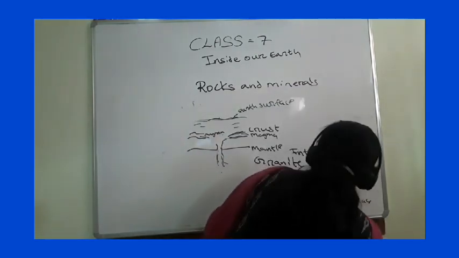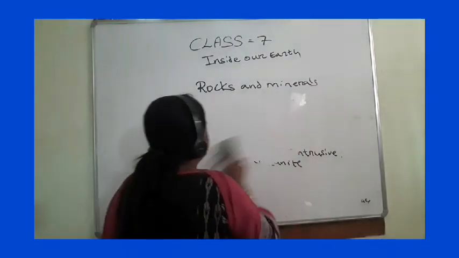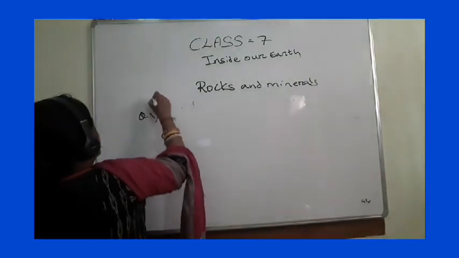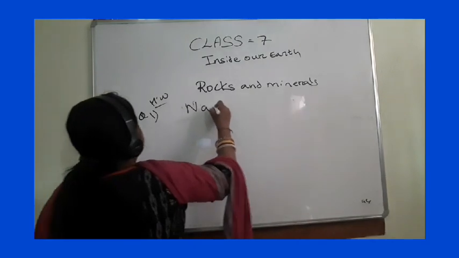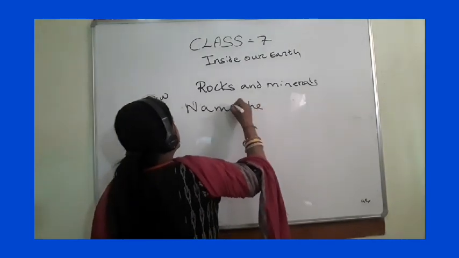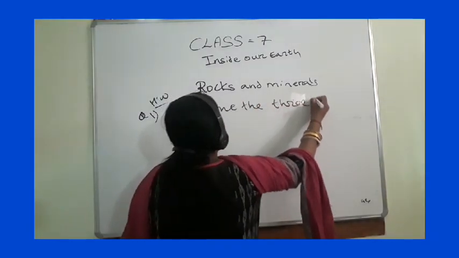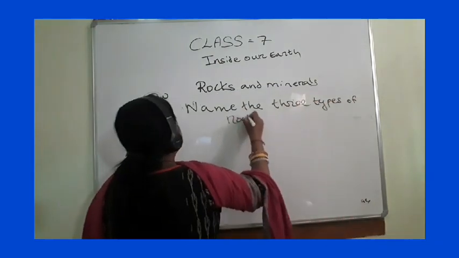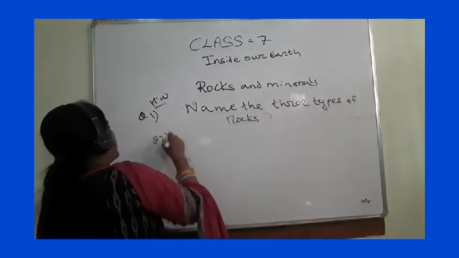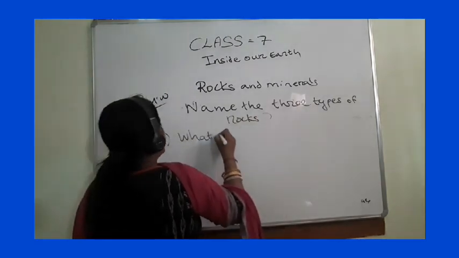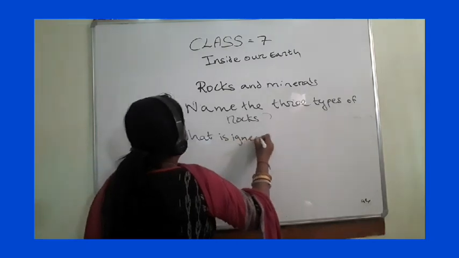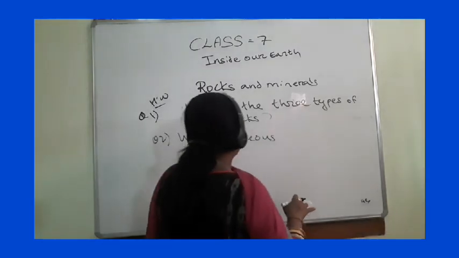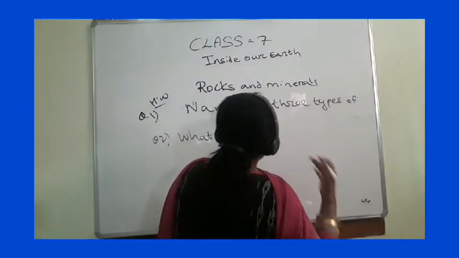Okay, write down the homework. Name the three types of rock. What is igneous rock? What will you write? A hot molten magma, when it cools down and solidifies inside the earth's surface or on the earth's surface, leads to the formation of igneous rocks.